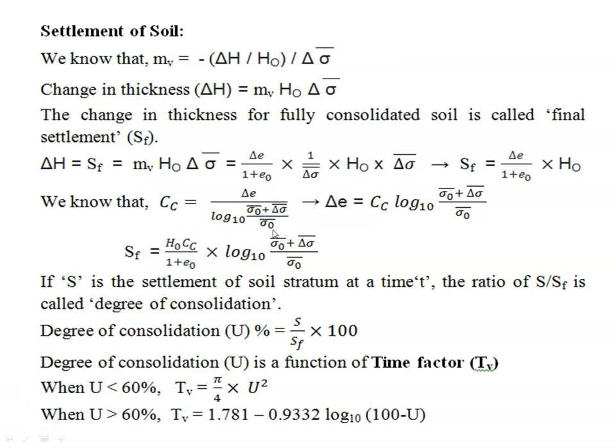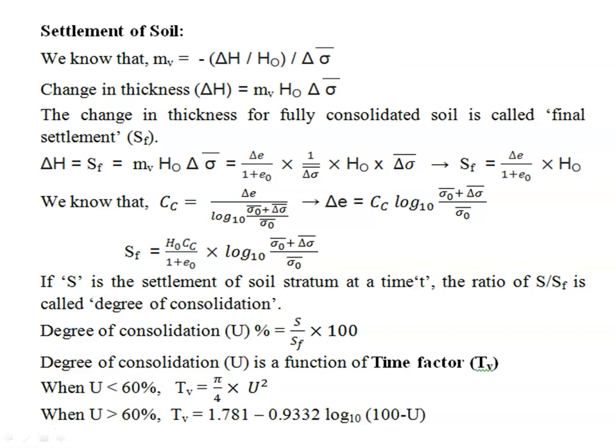From this we can write delta e equal to Cc into log to the base 10 of (sigma naught dash plus delta sigma dash) by sigma naught dash. If we substitute this delta e in the equation, we will get settlement equal to H naught into Cc divided by (1 plus e naught) into log to the base 10 of (sigma naught dash plus delta sigma dash) divided by sigma naught dash.